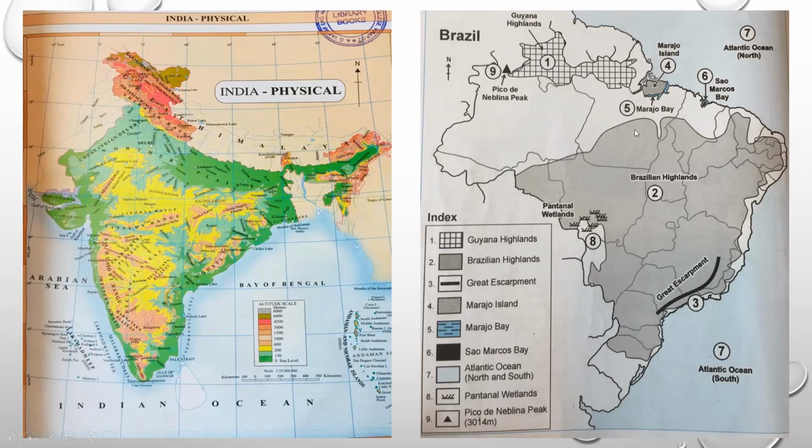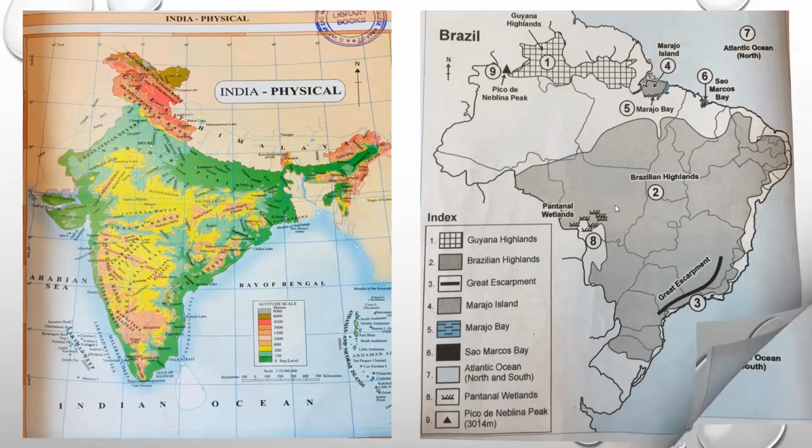Okay, whatever map filling you are doing, students, it should be done with pencil. Inside the map, all the filling work should be done with pencil. The names which you are writing, that also you have to write with pencil. Remember, information should be properly filled up in the index part in this way. Okay, symbol, and for that symbol, what name you are using, that also you should specify. Equal marks are there for map filling and index. If you are filling the map properly, but if you are not mentioning it in the index, your marks are cut, student. So index filling is also important.